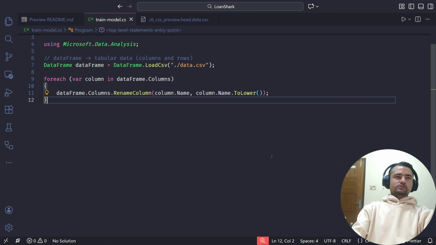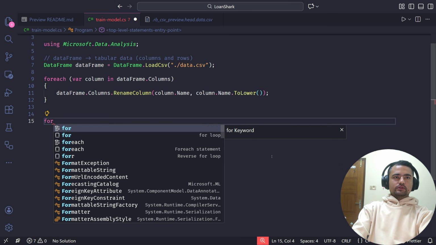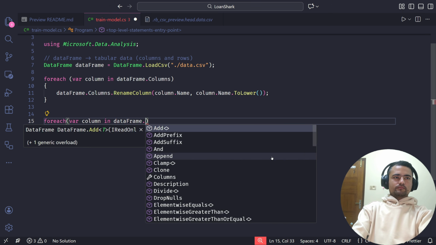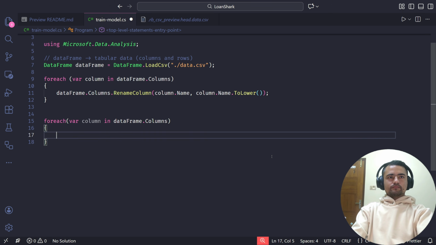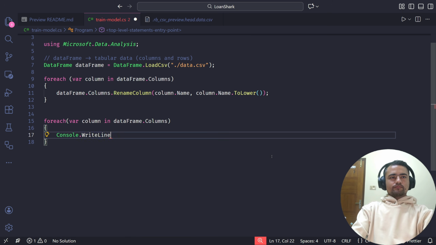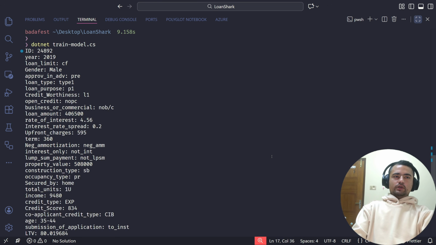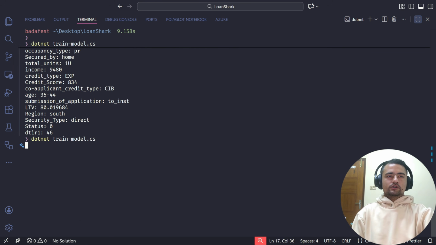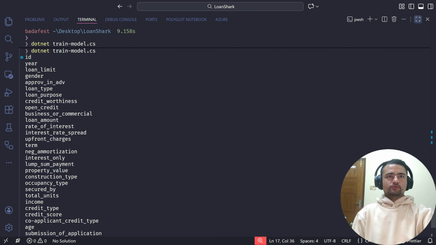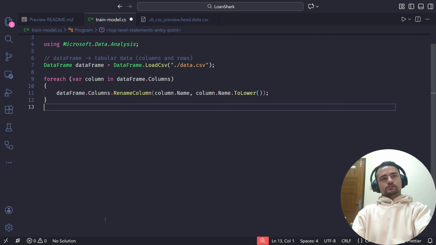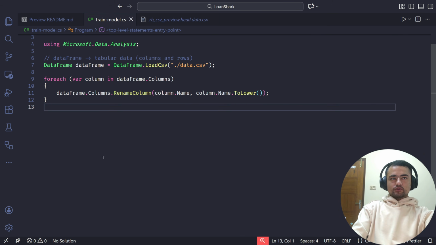Okay, now if we see all the columns name real quickly, let's just see the column name, and we should see all of the names in lowercase. Okay, and now we have all the column names in lowercase. This is much better. So we don't actually need to see it. That was just for verification. Now we have renamed the column.